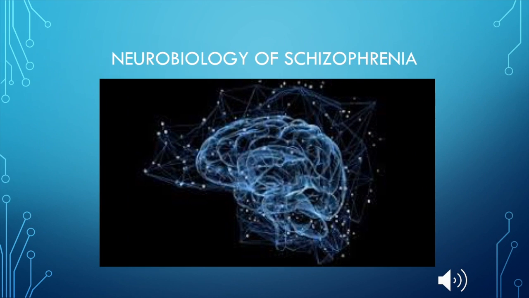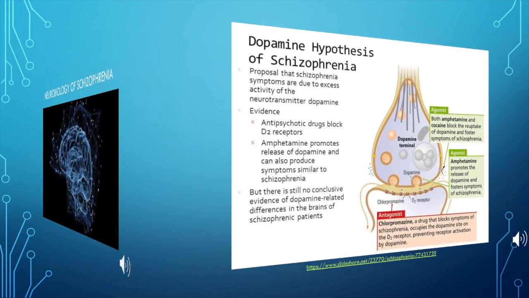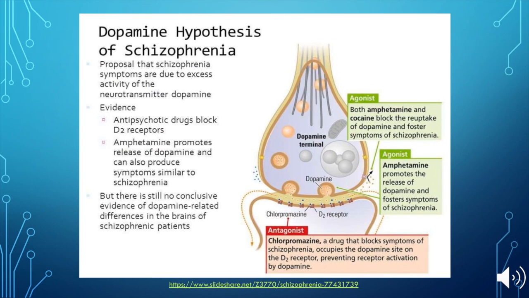Now that we know a general idea of what schizophrenia looks like, I am going to talk about the biochemistry behind the disorder. Scientists believe schizophrenia patients have an overactivity of dopamine or serotonin that causes their symptoms. This slide depicts the theory behind how dopamine may be causing schizophrenia. The evidence that shows excess dopamine is resulting in schizophrenic symptoms are drug agonists and antagonists.